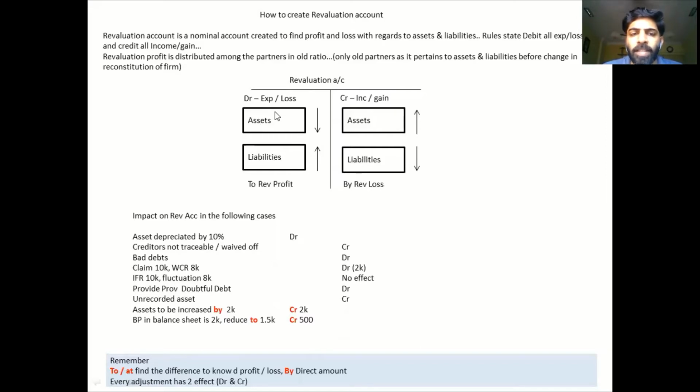Now in the second last example, asset is to be increased by 2,000. That means in the credit side, you will be writing 2,000. But in the last case, bills payable balance sheet, it is 2,000, but it has to be reduced to 1.5. That means your liability has reduced by what amount? By only 500. The word to has come, so you take the difference. So 500, again liability is going down, so it would be in the credit side. I hope you have got a good idea about revaluation.